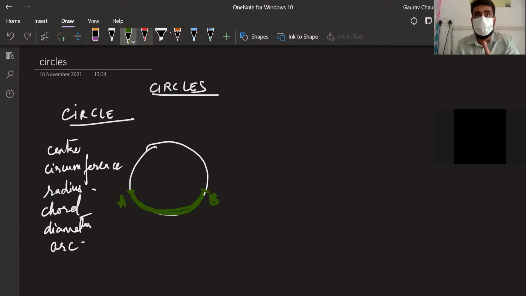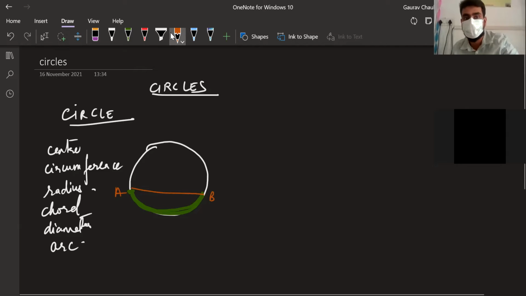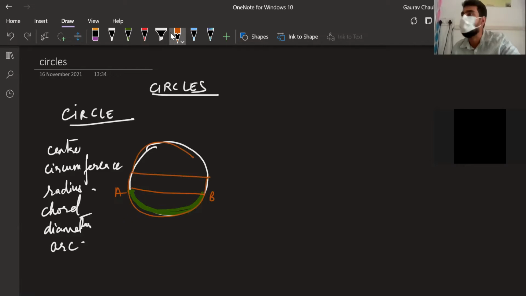Whenever I take any 2 points, 2 arcs are going to be formed. There's the minor arc and the major arc. Whenever I draw a chord, let this be a chord, AB. It is not the diameter, right? If it is diameter, both arcs will be equal. They will be called what? Semicircles. If I'm drawing diameter, then this will be semicircle and this will be semicircle.